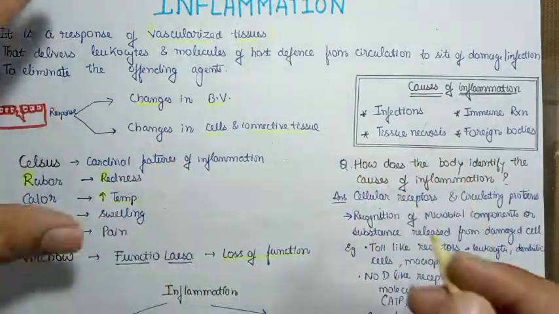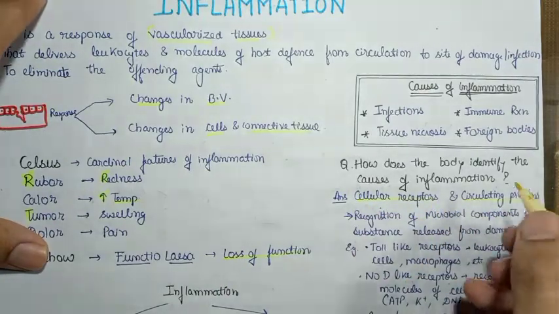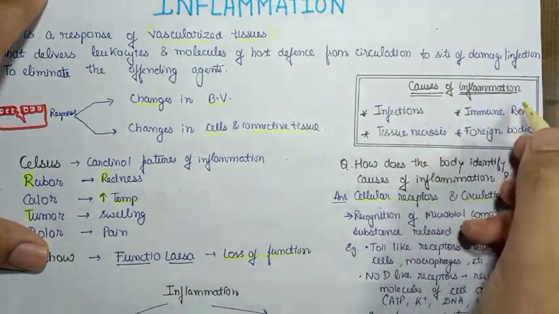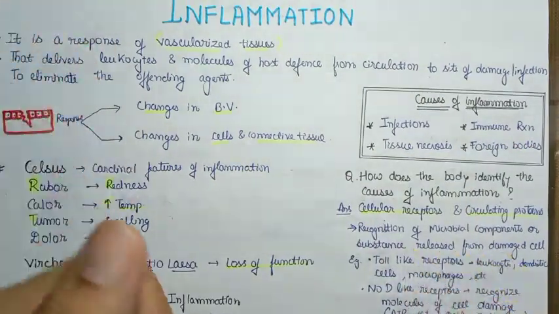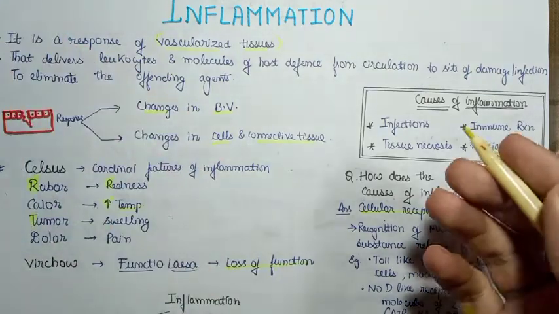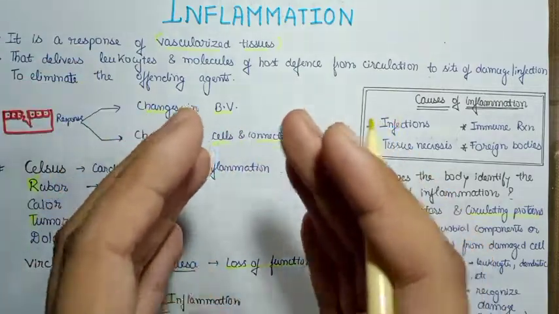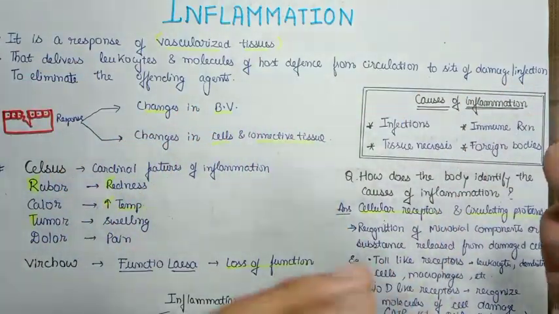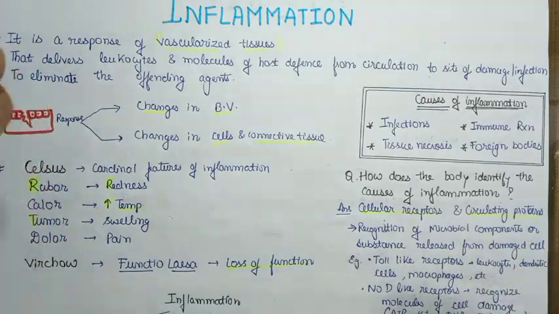So basically there are certain cellular receptors and circulating proteins that identify the following causes of inflammation. See, recognition of the microbial components or the substances released from the damaged cells helps in the identification of the inflammation, or it tells the body that it has to undergo the process of inflammation in order to eliminate the offending agent or the offending microbial component.